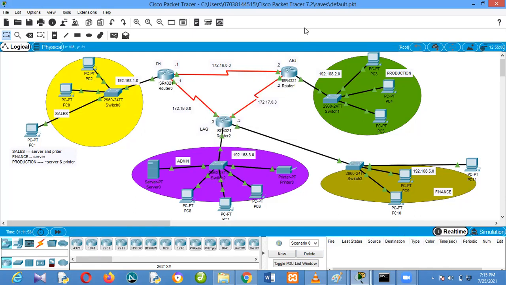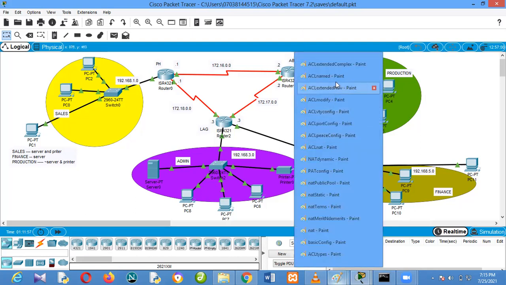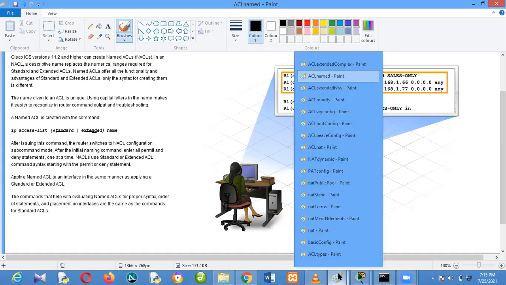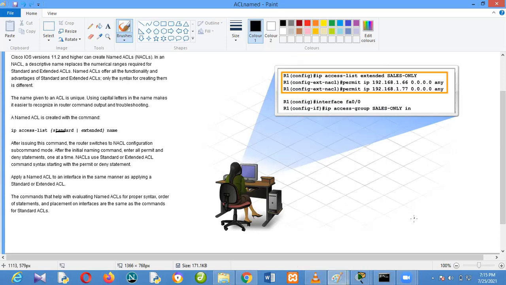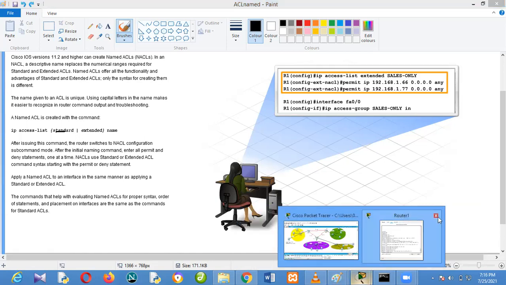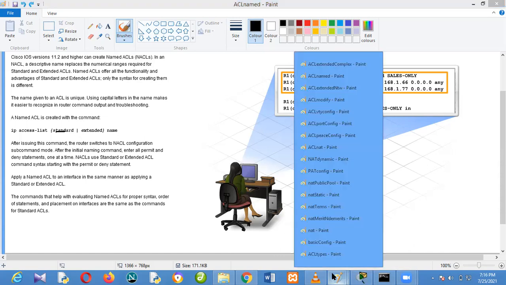So that is that for named ACL. I've given you the format of it. If you're actually using extended, you use the format of extended. If you're using standard, you use the format of standard. It all depends. Except you have any question, I want to see if I can finish up things about access lists today.